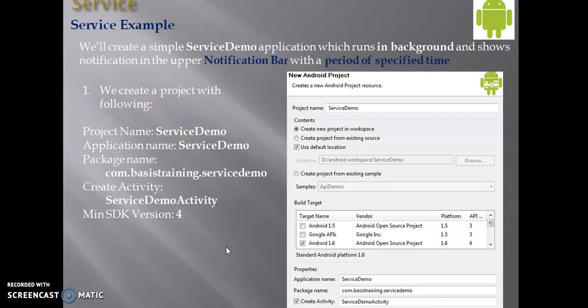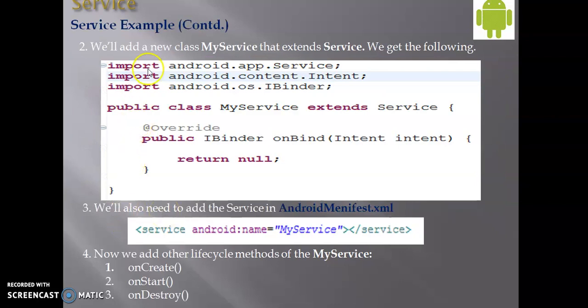Now let's see an example of a service. Here I have created a simple service demo application which runs in the background and shows a notification in the upper notification bar with a period of specified time. I have created the project with the following: project name, application name, package name, create activity, and a minimum SDK version of 4. Okay, so I have added a new class called MyService, you can see here, which extends the Service class,